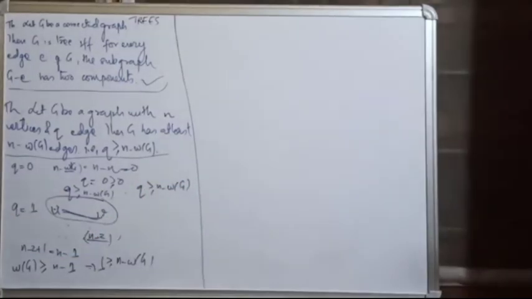The theorem is true for q equals 1. Now let us assume that the theorem is true for some n equals k. The statement is true for n equals k. Now we have to prove that, to prove for n equals